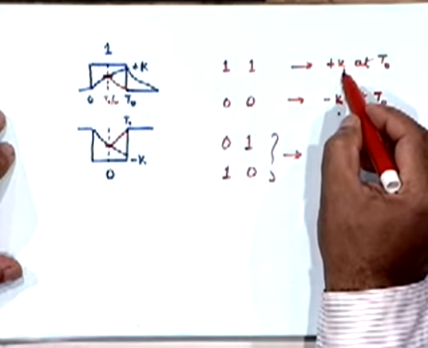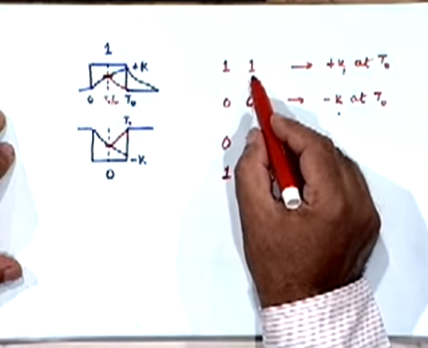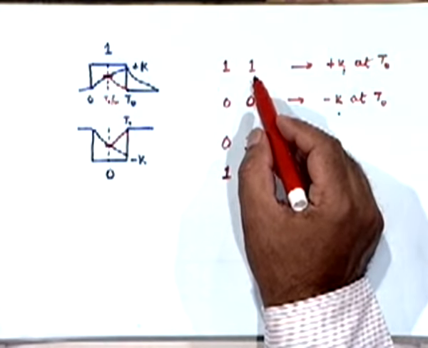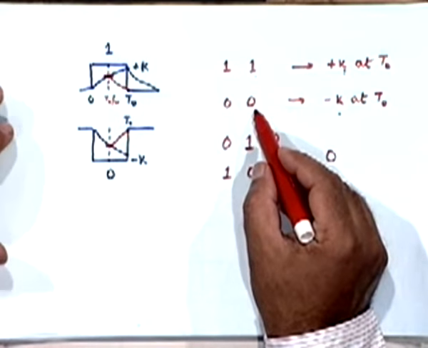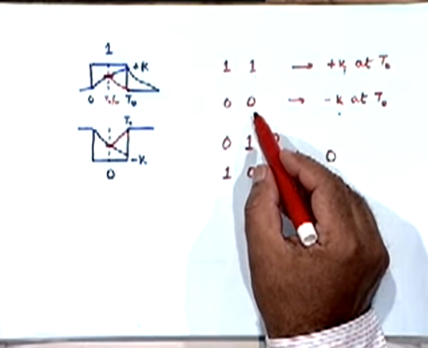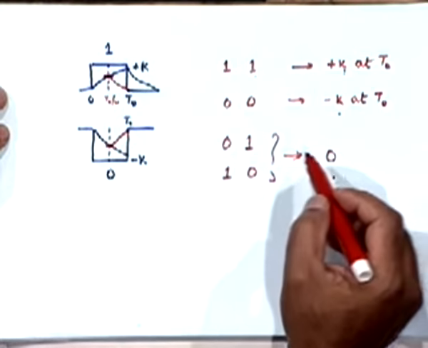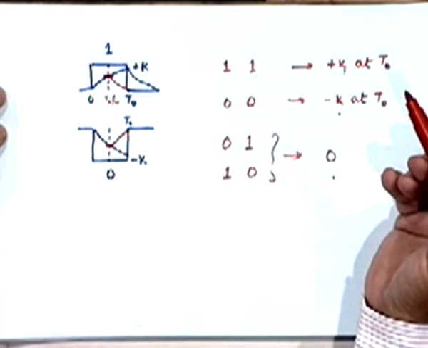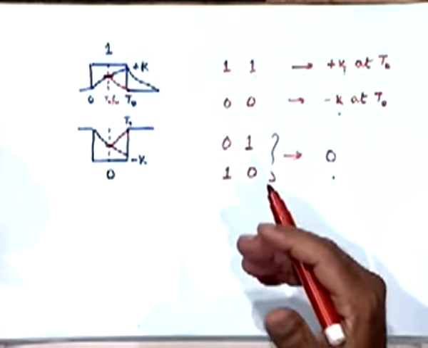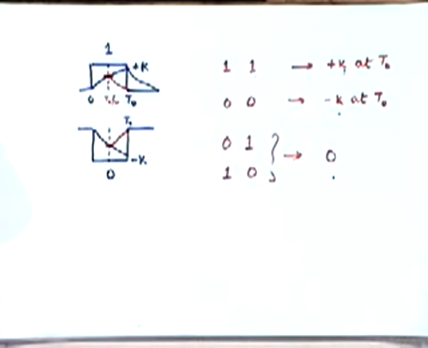If it is plus k, I know that the present bit is 1 and the preceding bit was also 1. If it is minus k, the present bit is 0 and the preceding bit is also 0. And if it is 0, the present bit is the opposite of the previous bit, right? So if I make an interpretation table of this kind, then I'm in business. I hope you appreciate that.